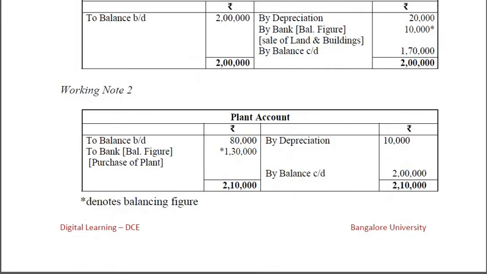Then working note 2 for plant account. So opening balance of plant is 80,000 and depreciation is 10,000. We need to provide the depreciation 10,000. So the closing value of plant is 2 lakh. So the total 2,10,000 minus opening balance of plant 80,000, so 1,30,000 will be the balancing figure as to bank account, purchase of plant.